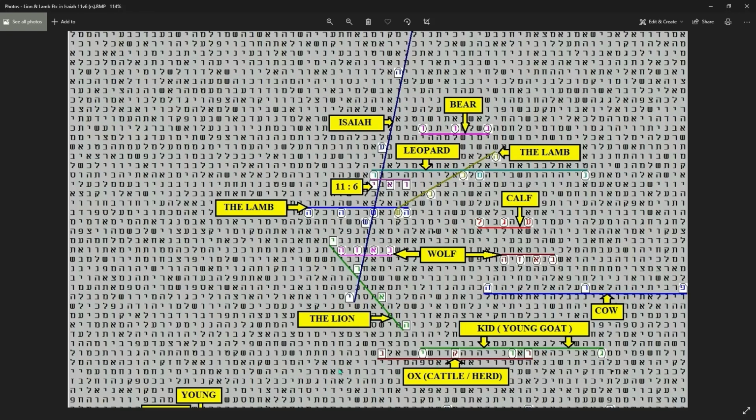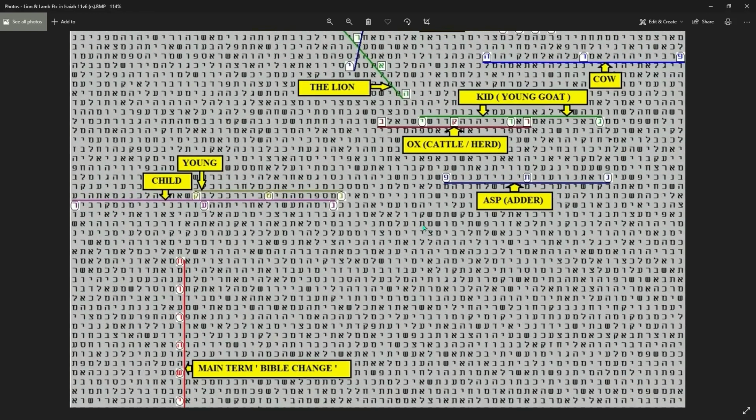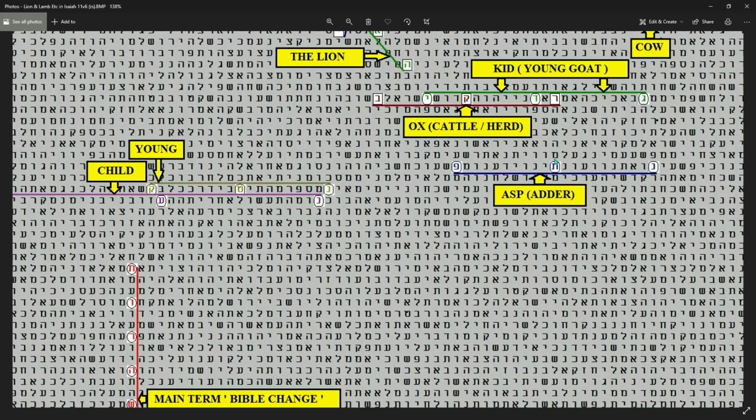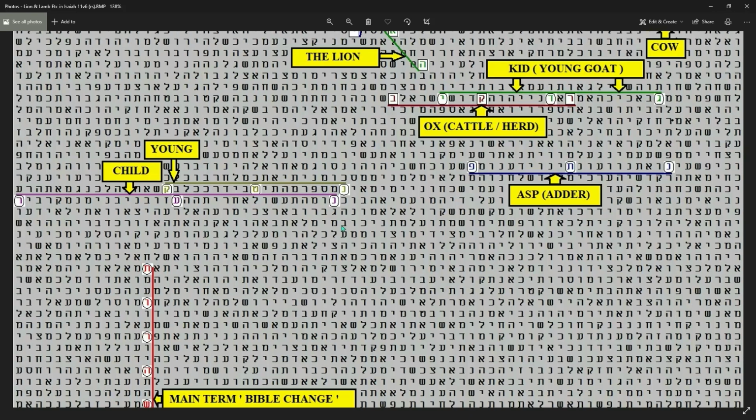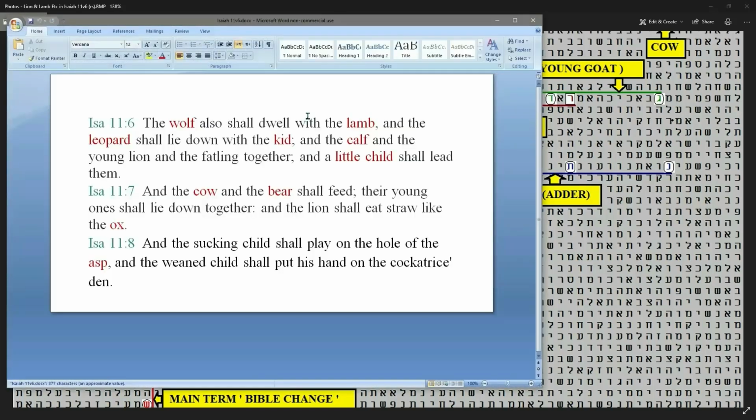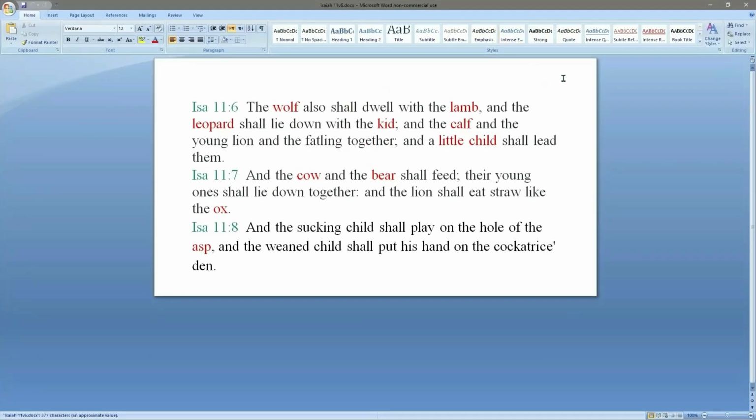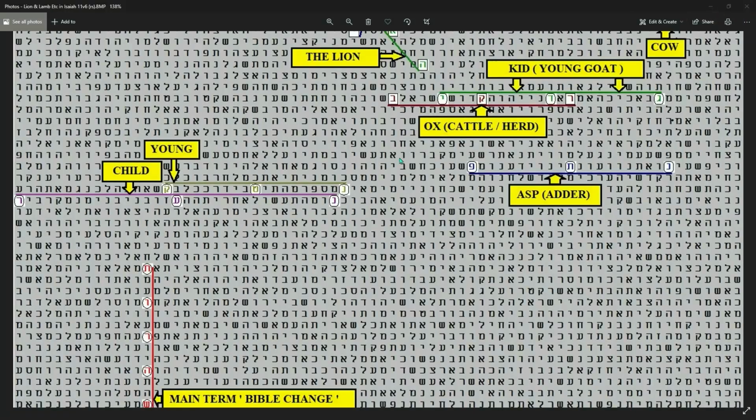brown. And moving further down to the bottom, we have the adder, the asp in blue, and a young child also in brown, young, and child in the purple. And that just goes to show you the entire words. There we go. The wolf also showed there with the lamb, the leopard, the kid, the calf, a little child, cow, bear, ox, asp. We look for all those words, and lo and behold, there they all are.